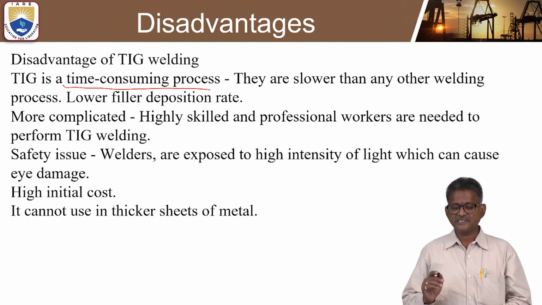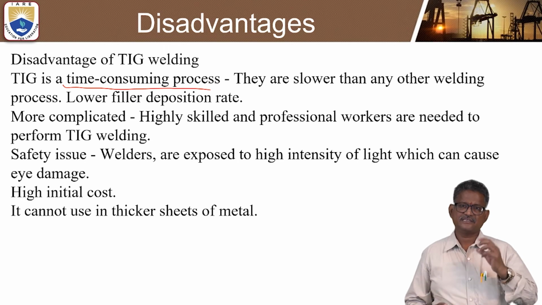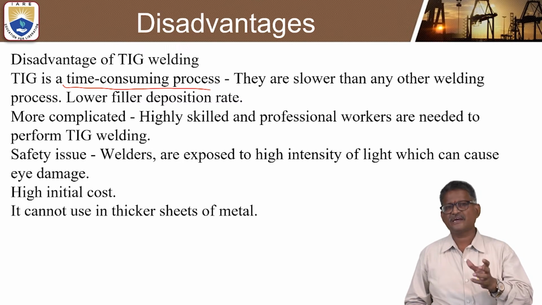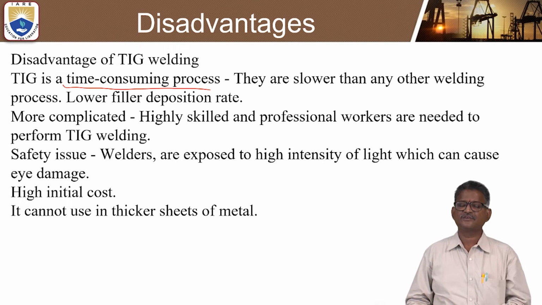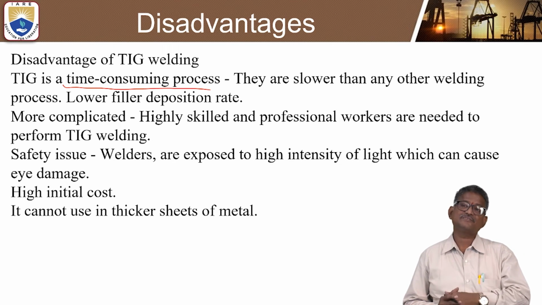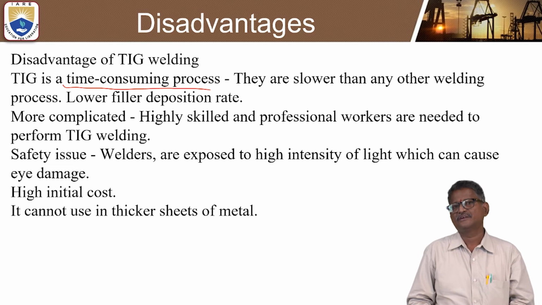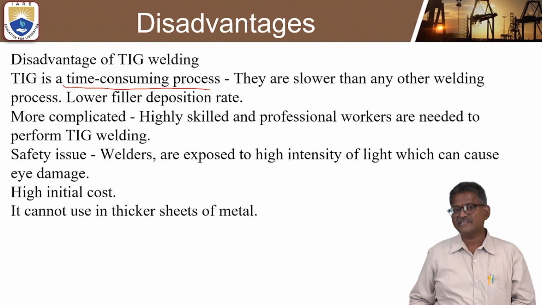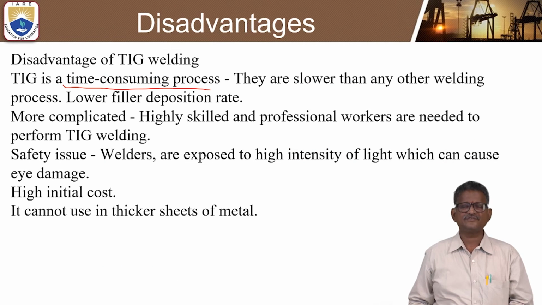In this case, the initial cost is also very high. So in TIG welding, the initial cost is high, and it cannot be used for thick sections of metals. Whenever you want to weld thick sections, the cost will be more. So it is not preferable for thick sections of metal in tungsten inert gas arc welding. So this is about the advantages and disadvantages of TIG welding.